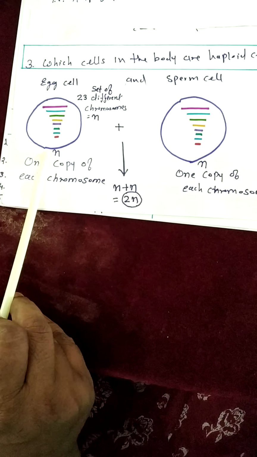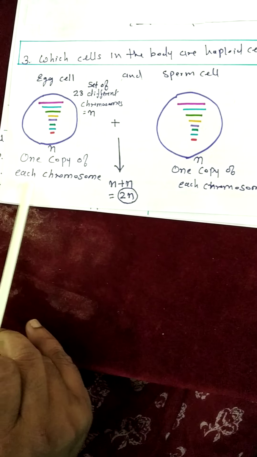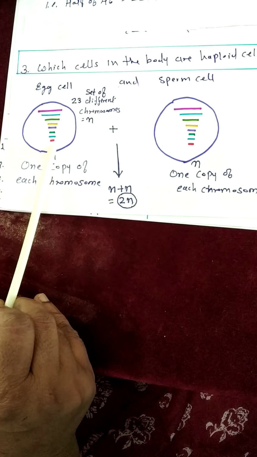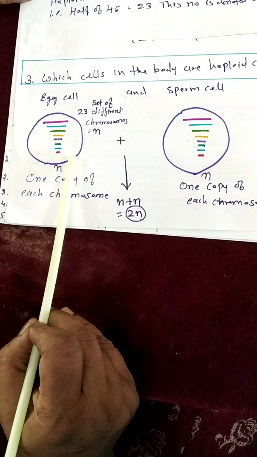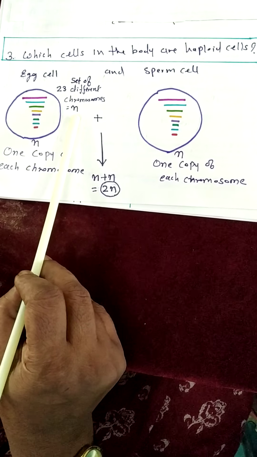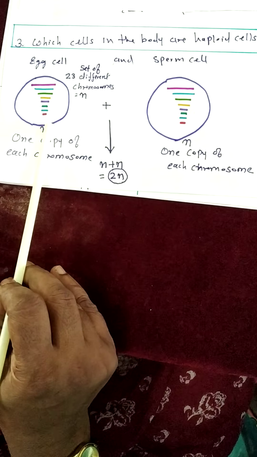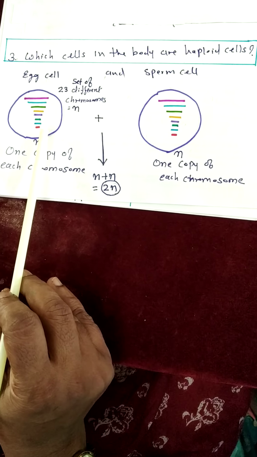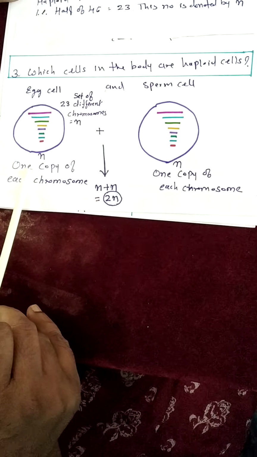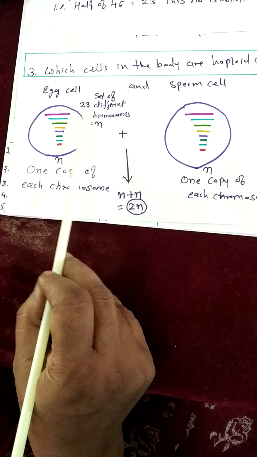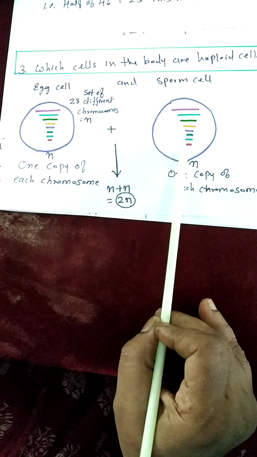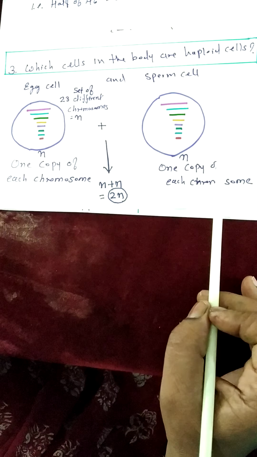So in the haploid cell there is one copy of each chromosome; every chromosome is in a single form. How many chromosomes are in one set? 23 chromosomes are in one set, and that is represented by small n. And this is a haploid cell because it is half of the 46 chromosomes. So in the human egg cell 23 chromosomes are present, and in the sperm cell 23 chromosomes are present.